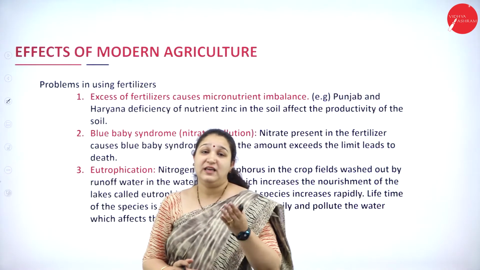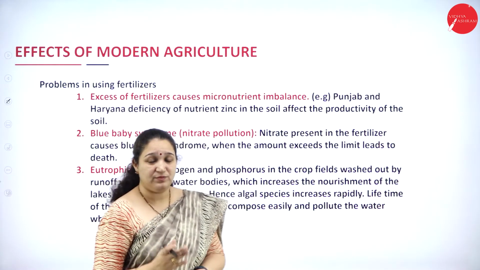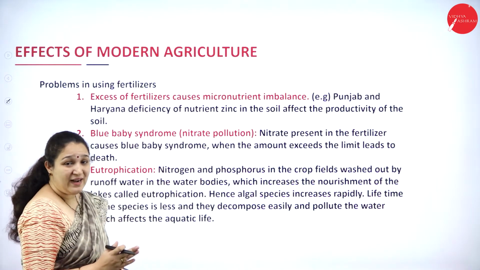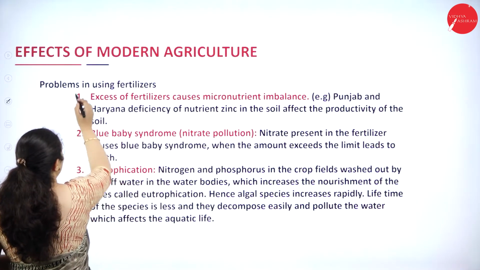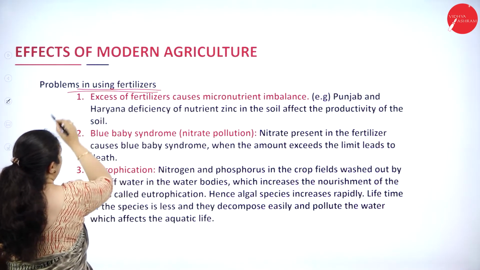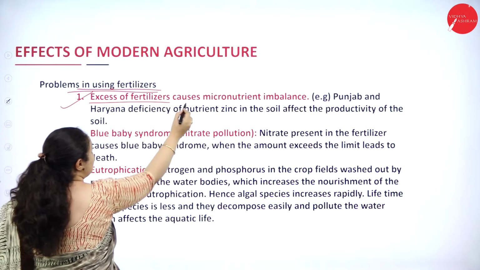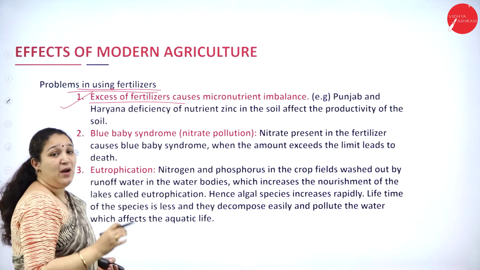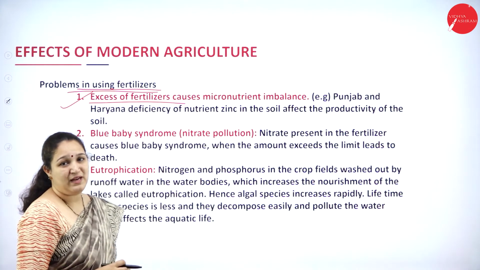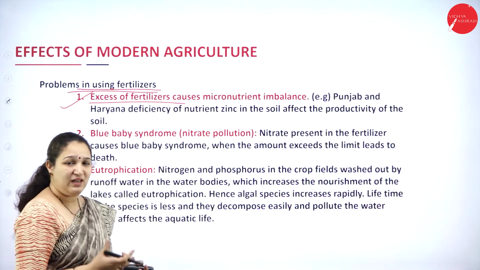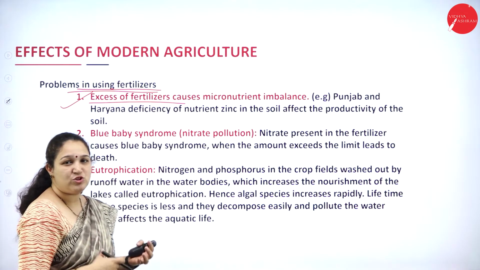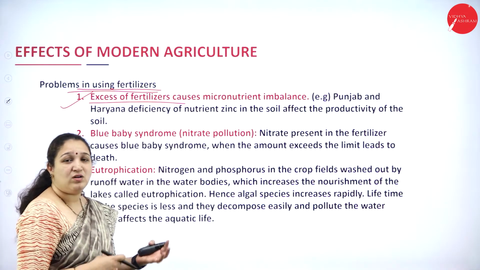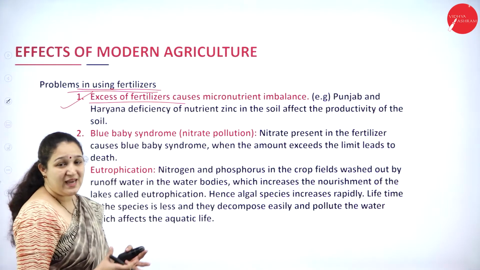Next, we have the effects of modern agriculture. What are the problems which are arising due to modern agriculture? First one is problems caused by using fertilizers. Under that, excess of fertilizers causes micronutrient imbalance. The nutrients there in the soil, what is required? The plants require nitrogen or some metals, or they require a lot of nutrients which are there in the soil.